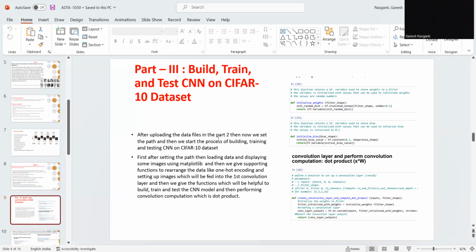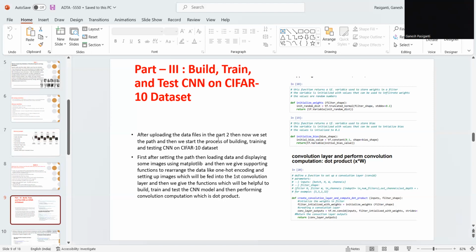We have initialized weights, where this function returns a variable to store weights in a filter. This variable is initialized with the values that can be used to initialize weights. And we have used the bias function, which is initialized to 0.1. And we have used the convolution and performed the convolutional computation, the dot product.